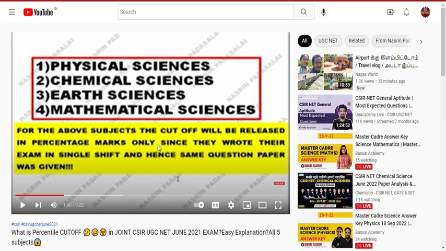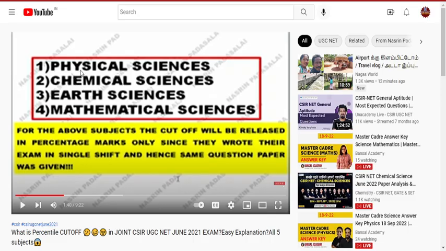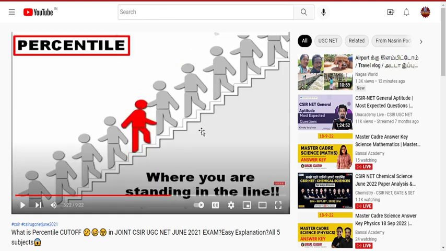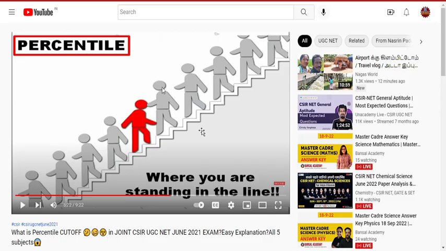So you should know the cutoff will be released in two types. One is the percentage cutoff and another is the percentile cutoff. Here you can see chemical sciences, life sciences, mathematical sciences and physical sciences. They will get the cutoff in percentage, because for these subjects the cutoff will be released in percentage marks only, since they wrote the examination in a single shift and the same question paper. So there is no possibility of thinking about partiality of marks. Whereas if you take the life sciences examination, the exam was conducted in two shifts, morning and afternoon, so for both shifts the question paper is very different.